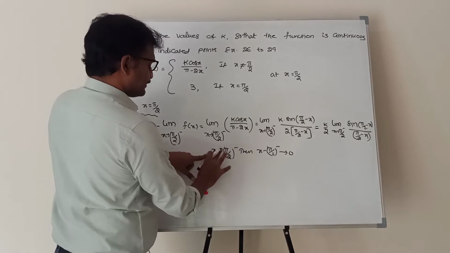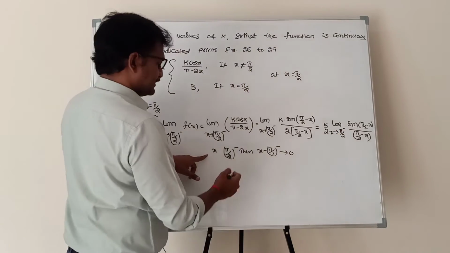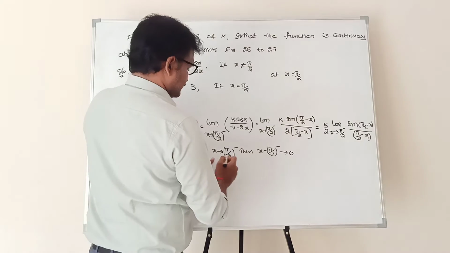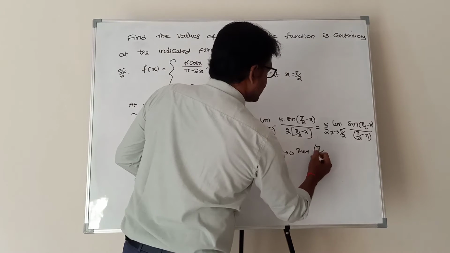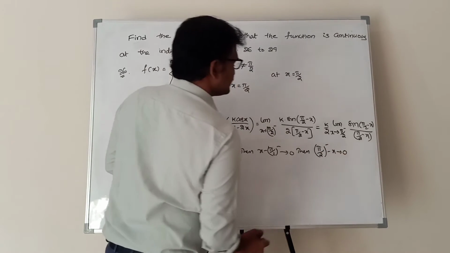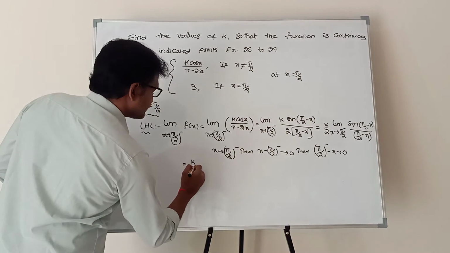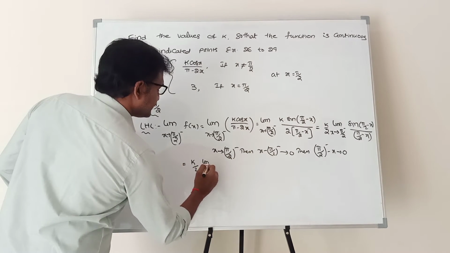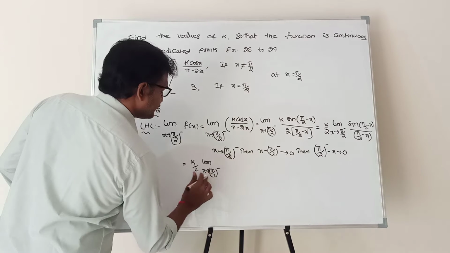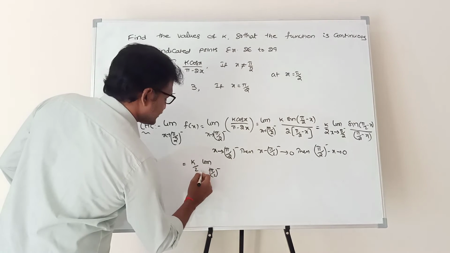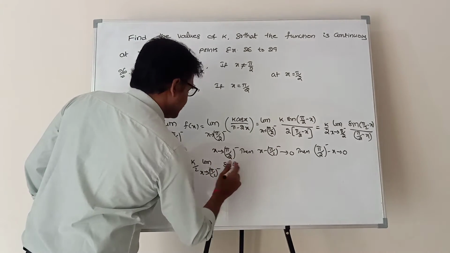Similarly, pi by 2 minus x is approaching 0.